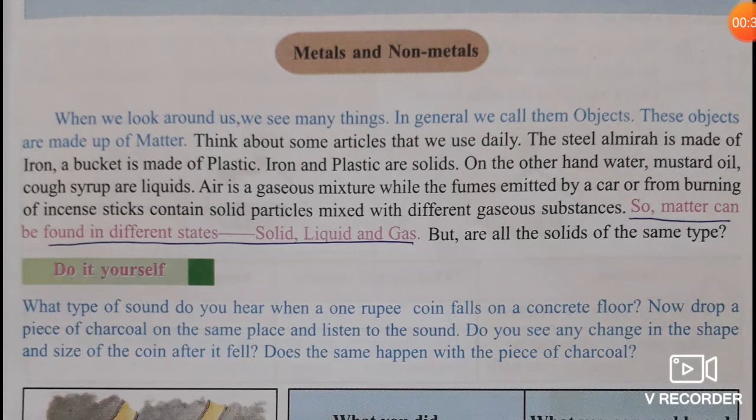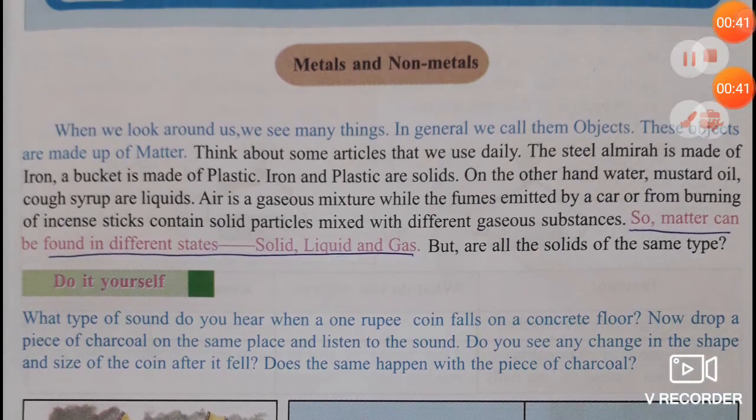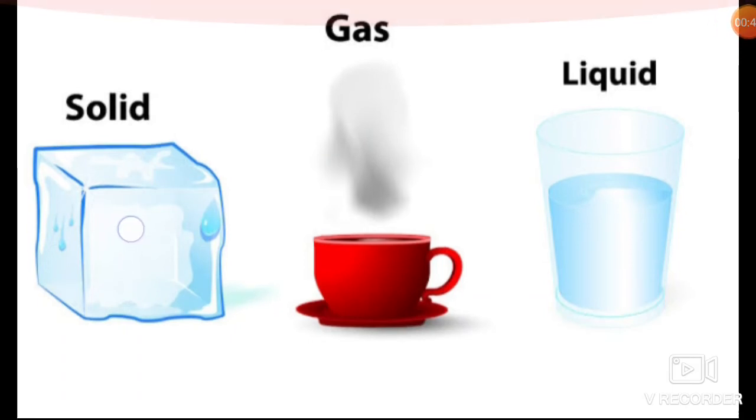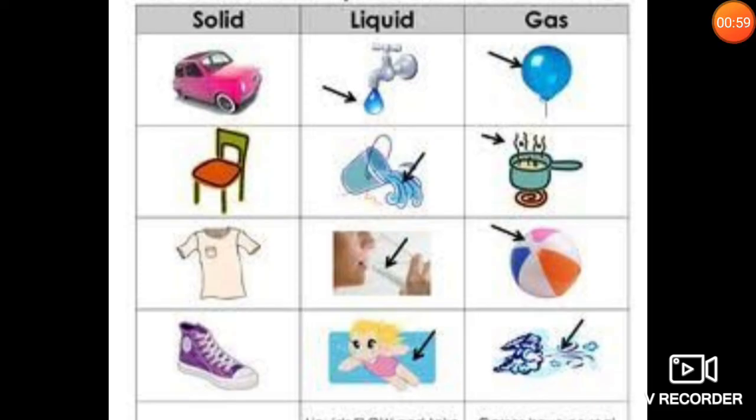The first topic is metals and non-metals. Let us first know that matter can be found in different states: solid, liquid and gas. Let us see some examples. We can see here the solid form of water, ice, and water in the glass is liquid, and when it is boiled it will be in the form of gas. So solid, liquid, gas is seen in this example. We can see here some more examples of solid, liquid and gas.